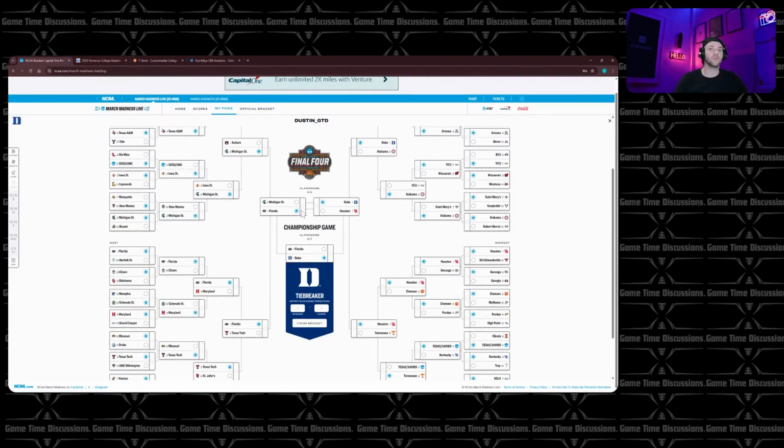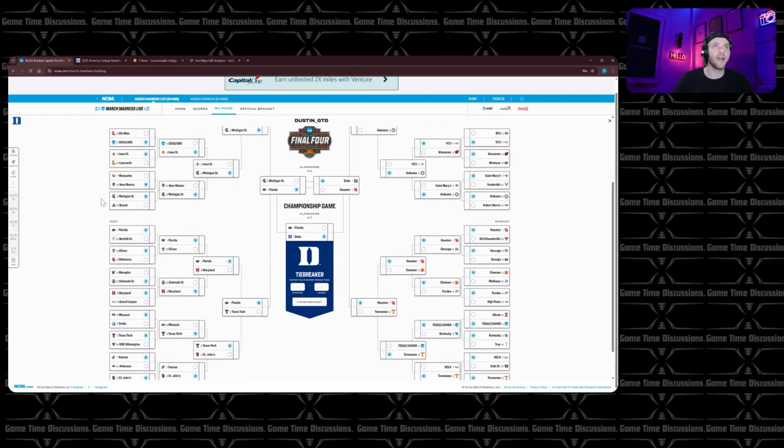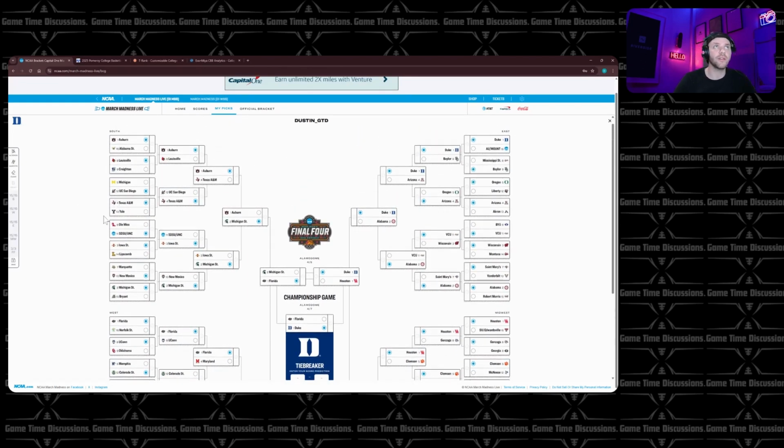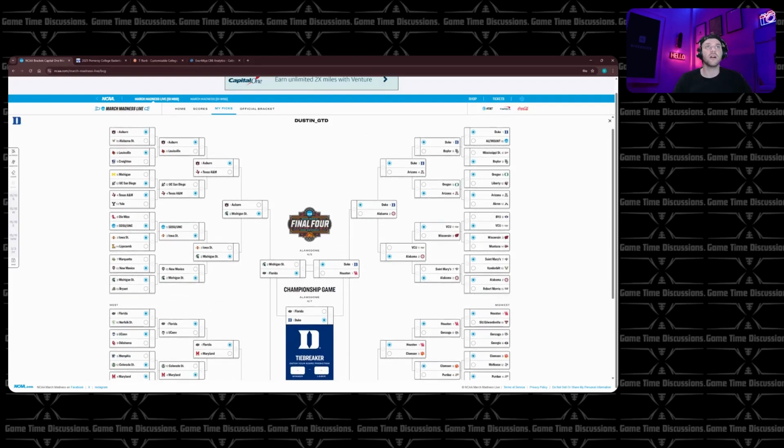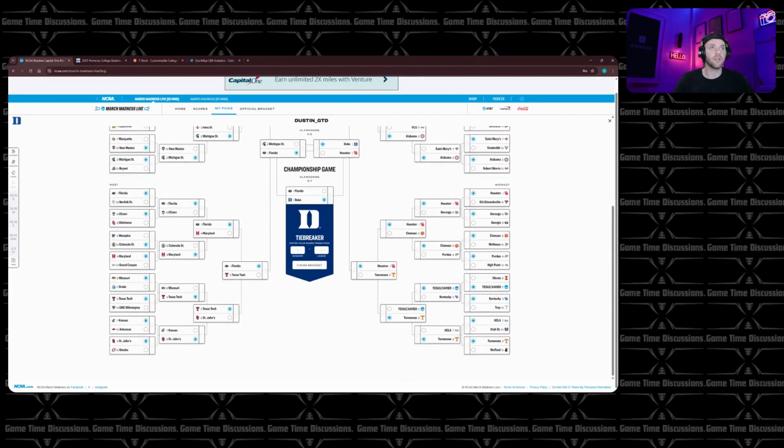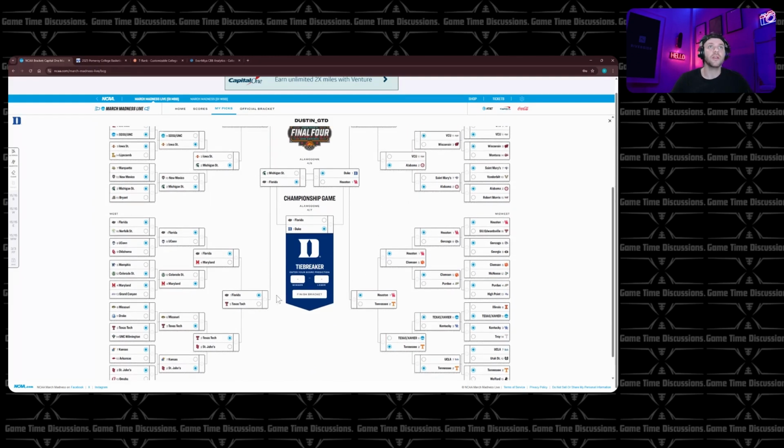This all assumes that Cooper Flagg is healthy. The rest of the team is healthy. That is my official bracket. I'm going to go slowly. You are more than welcome to screenshot or look at, make fun of it. Tell me where I'm wrong. Tell me where I'm right. Copy it, paste it. I don't care. Whatever you want to do with it. We'll throw in a tiebreaker. I think this will be a pretty high scoring game when it happens. We'll call it 76-73 or something.